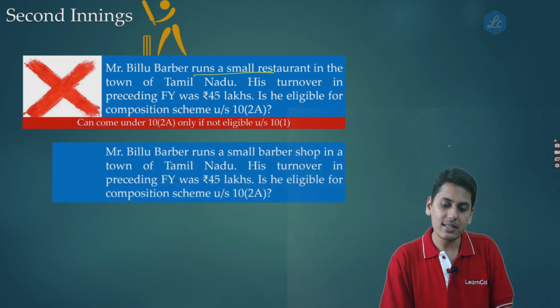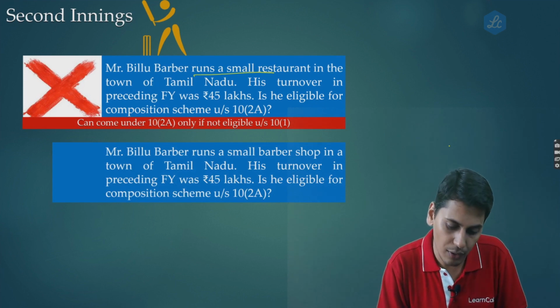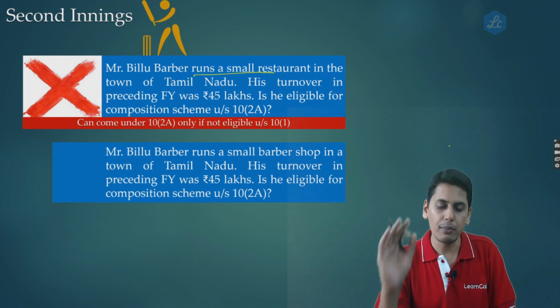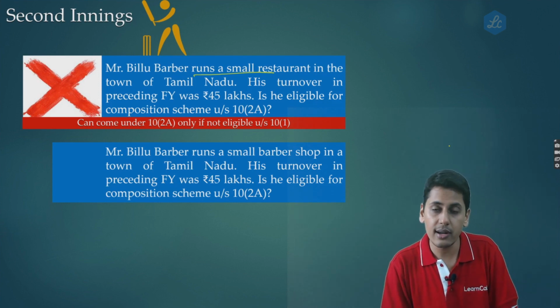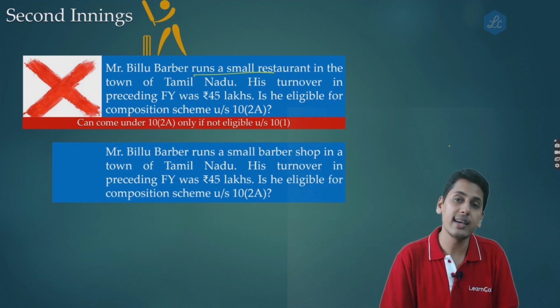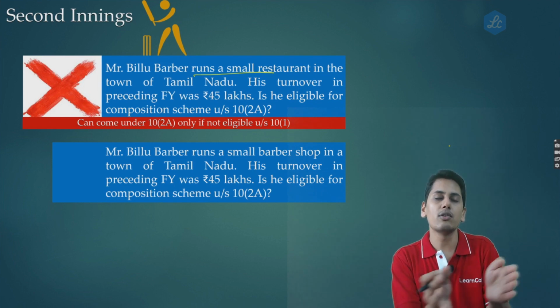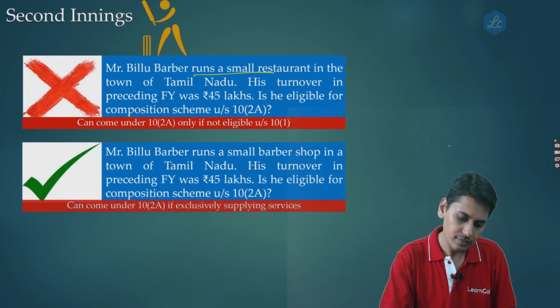Mr. Billu Barber runs a small barber shop in a town in Tamil Nadu. His turnover in the preceding financial year was 45 lakh rupees. Is he eligible for the composition scheme under 10.2A? Now friends, since he is a pure service provider, he is not eligible for the composition scheme under 10.1. Therefore, naturally he can come under 10.2A. Also his turnover is below the threshold, so he can opt for this composition scheme.